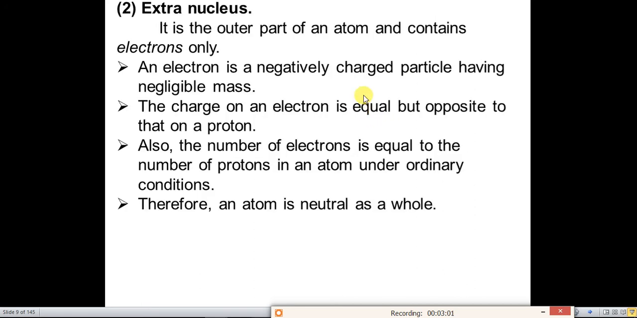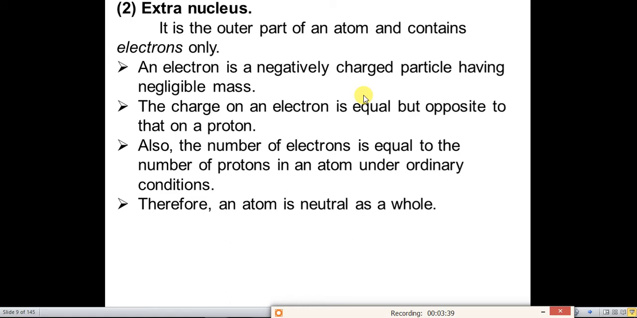Now, what is the meaning of extra nucleus? Extra nucleus is nothing but the outer part of an atom and it contains electrons. Electrons are negatively charged. They have negligible mass. The charge of an electron is equal but opposite to that of a proton. Also, the number of electrons is equal to the number of protons in an atom under ordinary conditions, and hence the atom is electrically neutral.